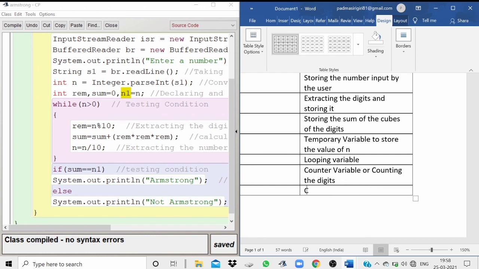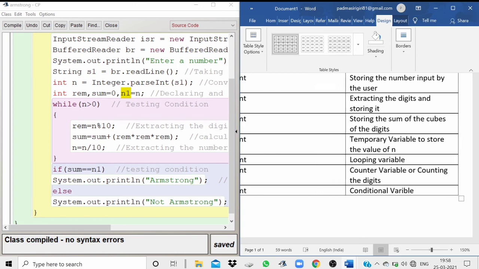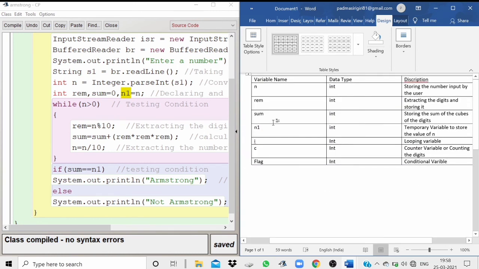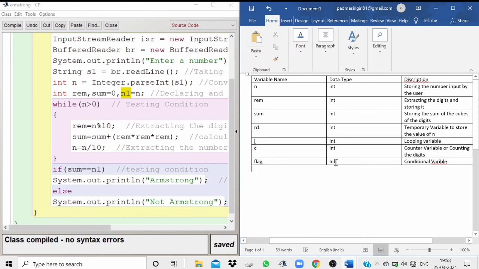So we have seen it for i, for c, and for flag. Make sure flag is written with a small f, and i as small. This is the variable description box.